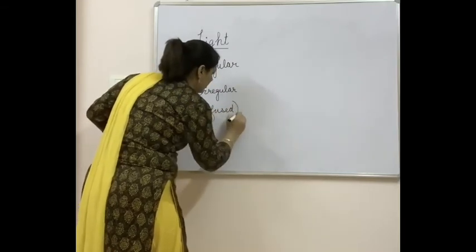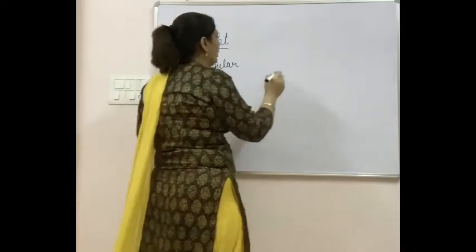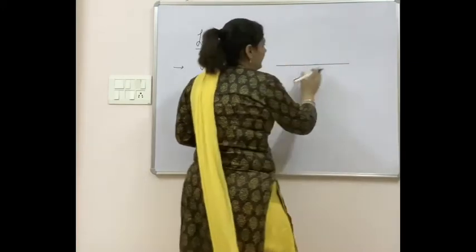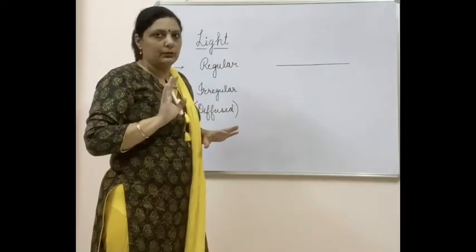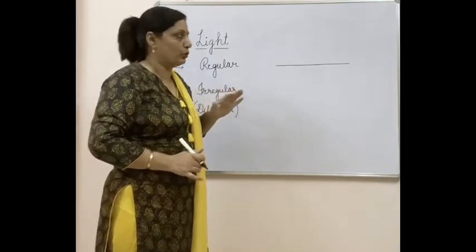One and the same thing. Now, what do you mean by regular reflection? You can understand this better with the help of a diagram. Now, consider this as a surface. I am not taking a plane mirror. This is a surface, but the surface is smooth.